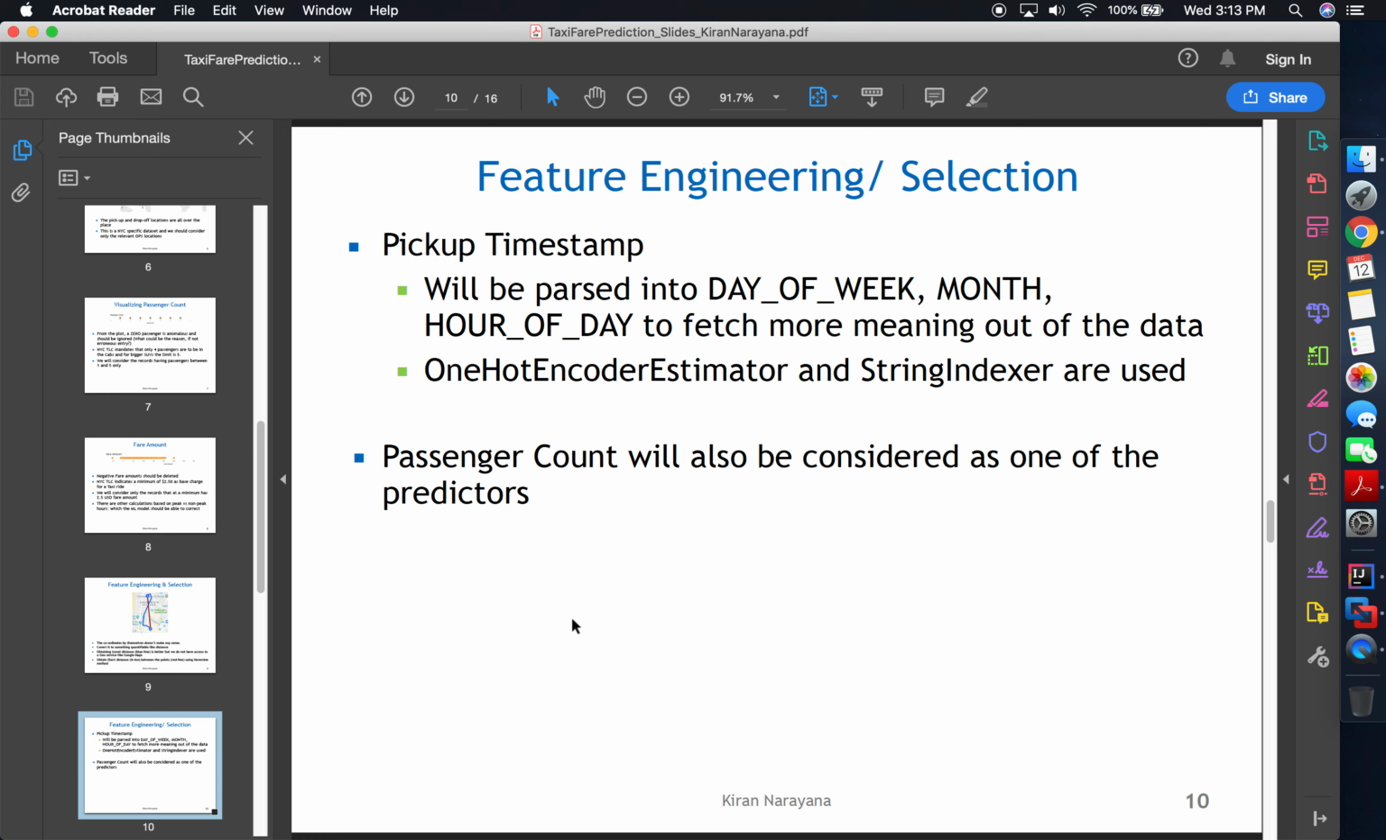I would be using one hot encoder, estimator, and string indexer to convert these into their vector forms, or to vectorize the data. Finally, passenger count will also be considered as one of the predictors, because if you have more number of passengers, then maybe there is a delay in the trip, which eventually will impact the fare amount.